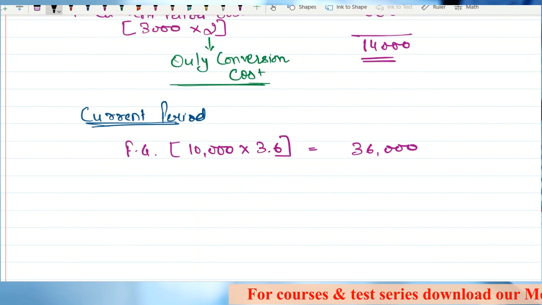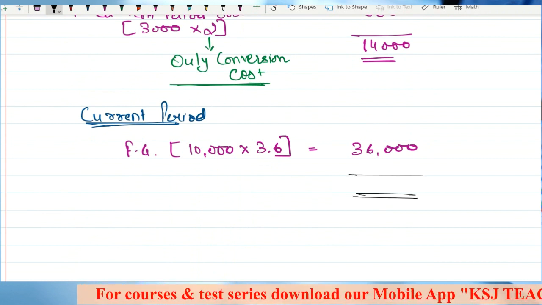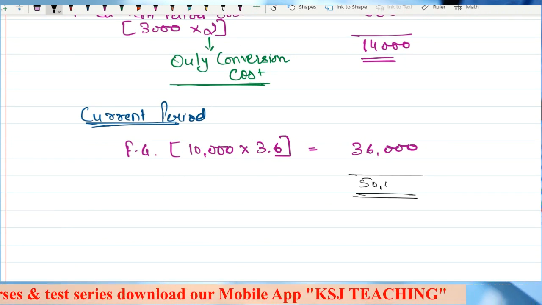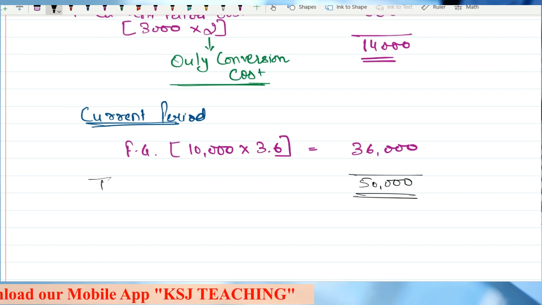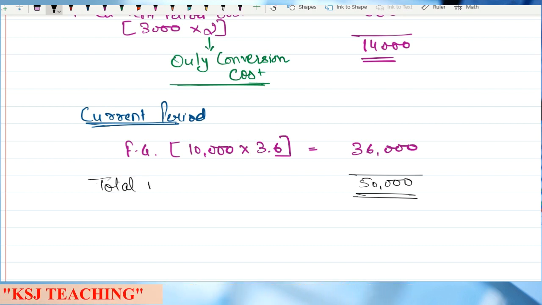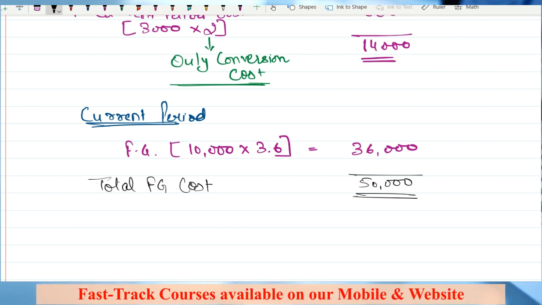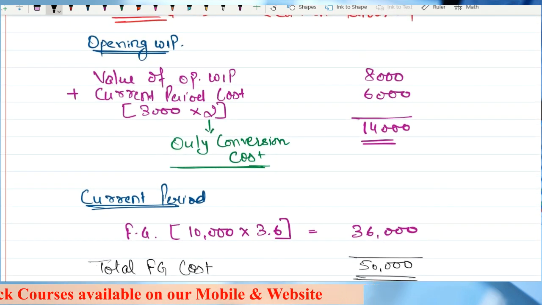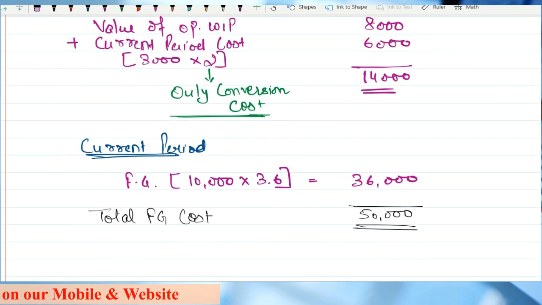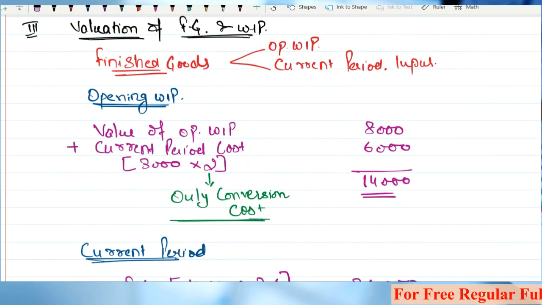So can you tell me the total cost incurred on FG? Total cost is 50,000, right? Total FG cost, whether it was opening WIP or the current period. So the total cost that has been incurred on the finished goods is 50,000 rupees: 14,000 from the WIP, right? And 36,000 in the current period. Total FG cost is 50,000. Clear? I hope this much is clear, sir.